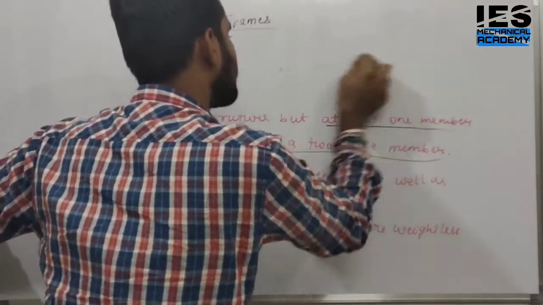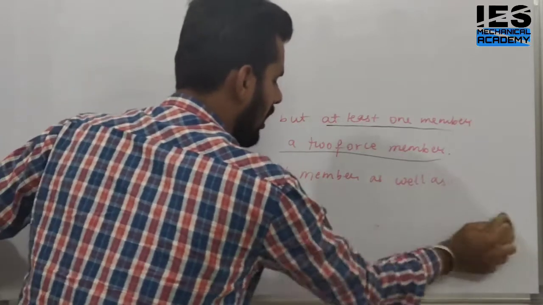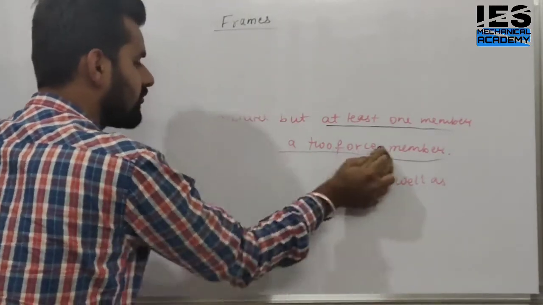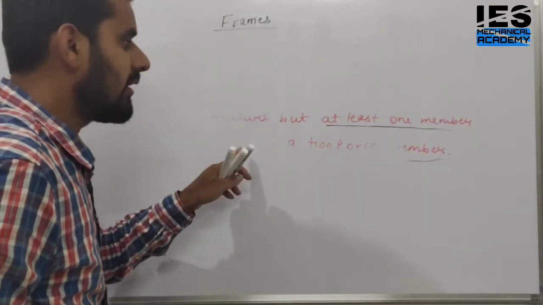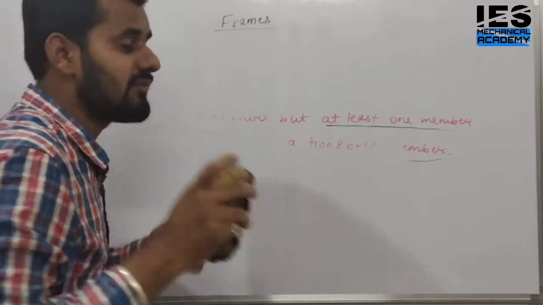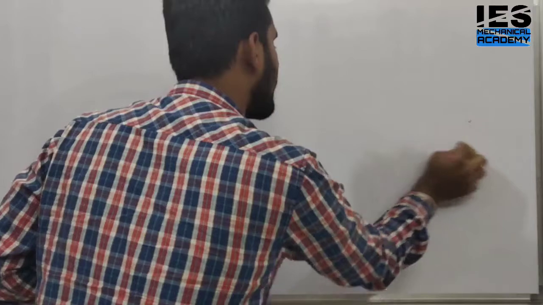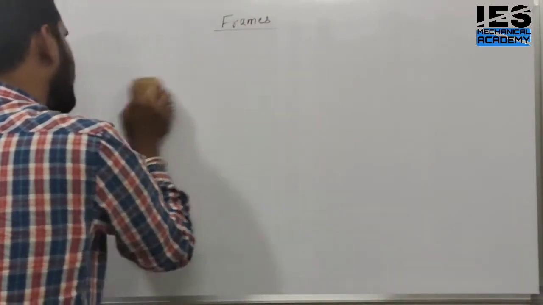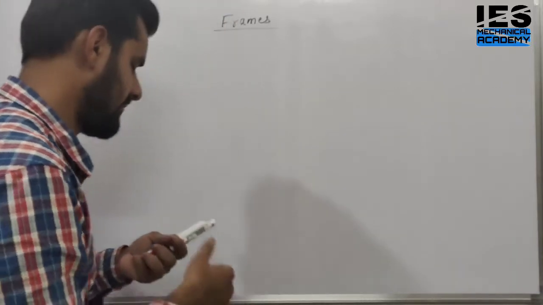Then apply the procedure according to the given question. How will you know if it is a frame or truss question? See, in the members there are two forces or more than two forces. There must be at least one member whose forces are more than two, or the forces are not only at the joints; the forces may be at any point on the member.